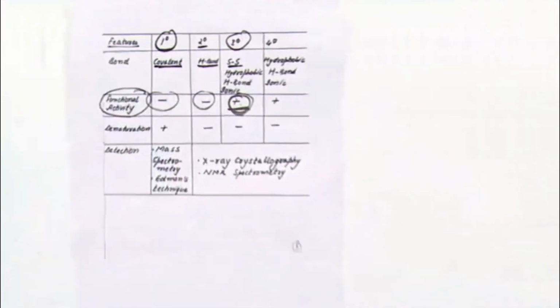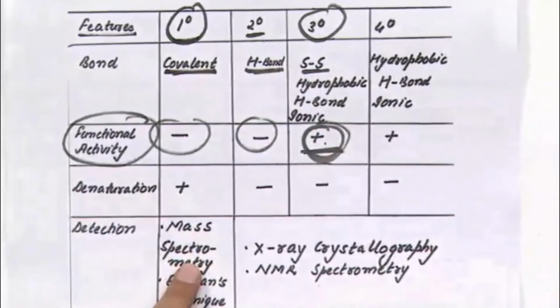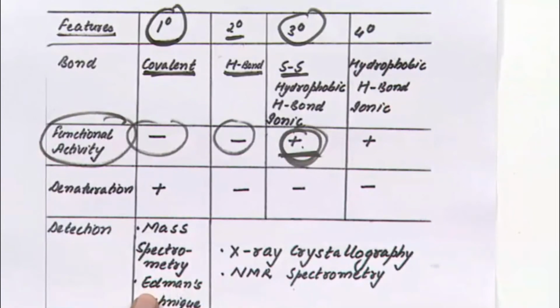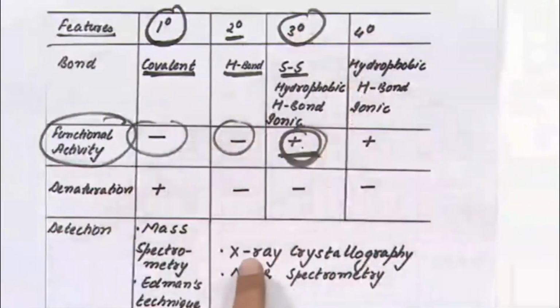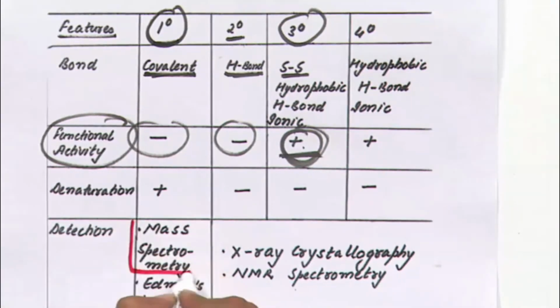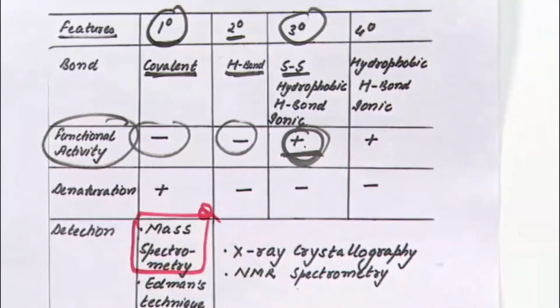Yes, detection of structure. Primary structure is detected by mass spectrometry and advanced degradation technique, while secondary, tertiary, quaternary structure are detected by X-ray crystallography and NMR spectrometry. Both are asked in questions. So if the question is asked, primary structure is best detected by mass spectrometry.